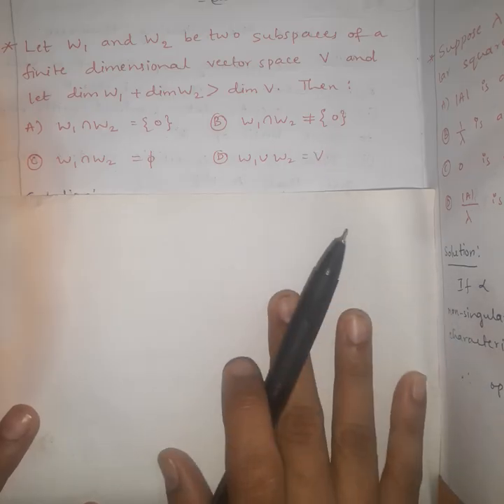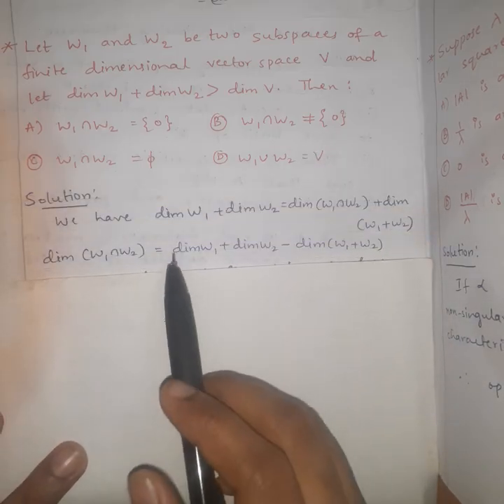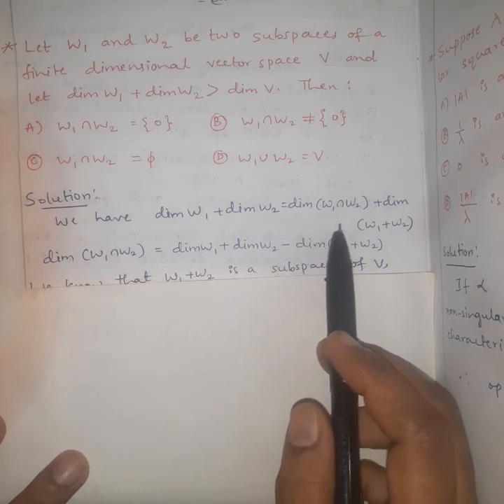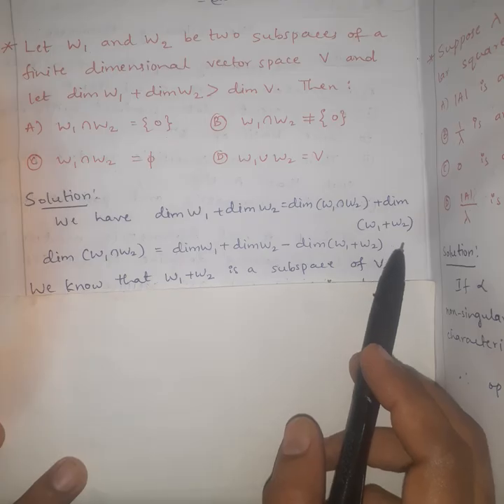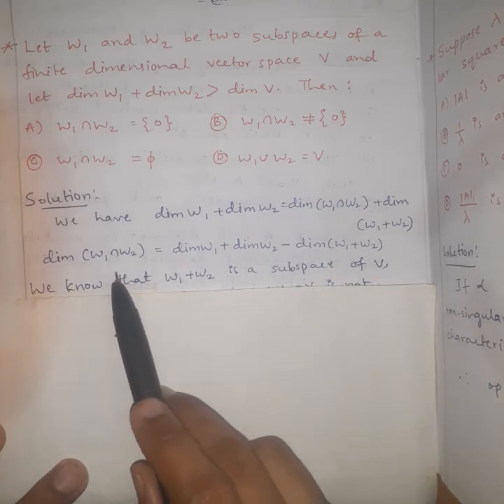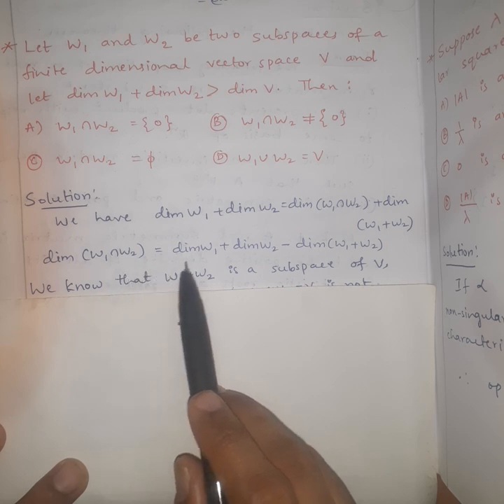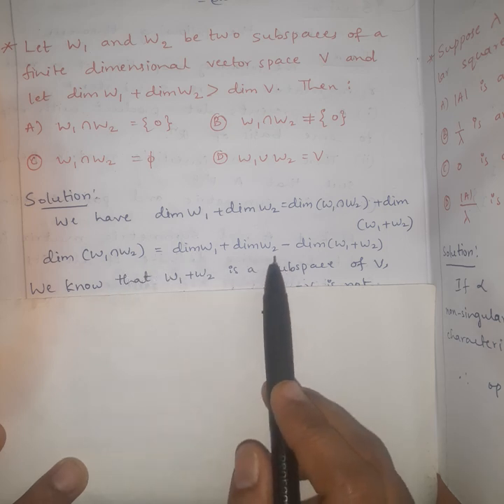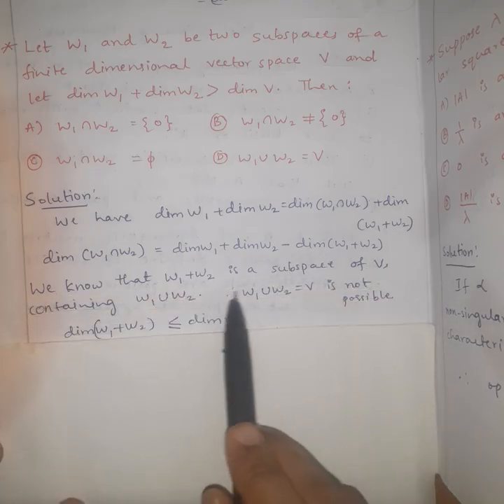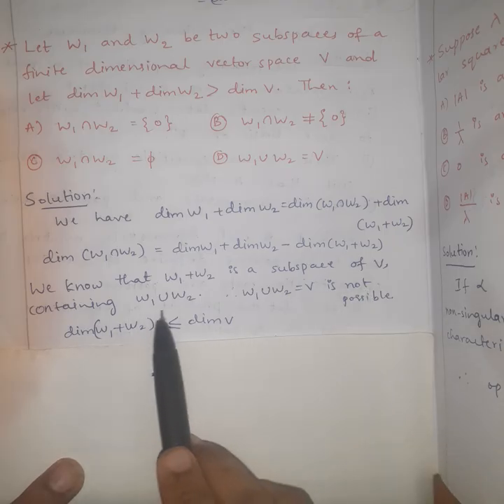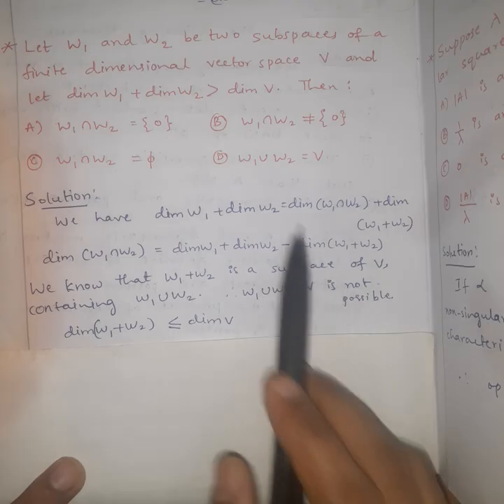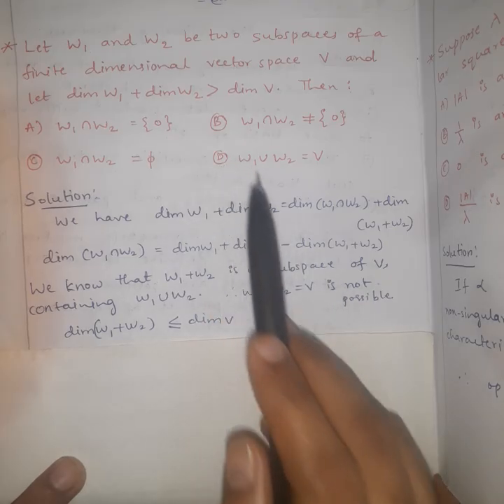Let us solve the question. We have the dimension formula: dimension of W1 plus dimension of W2 is equal to dimension of W1 intersection W2 plus dimension of W1 plus W2. So rearranging the formula, dimension of W1 intersection W2 is equal to dimension of W1 plus dimension of W2 minus dimension of W1 plus W2. We know that W1 plus W2 is a subspace of V containing W1 union W2. Therefore, W1 union W2 equal to V is not possible. So, option D is false.